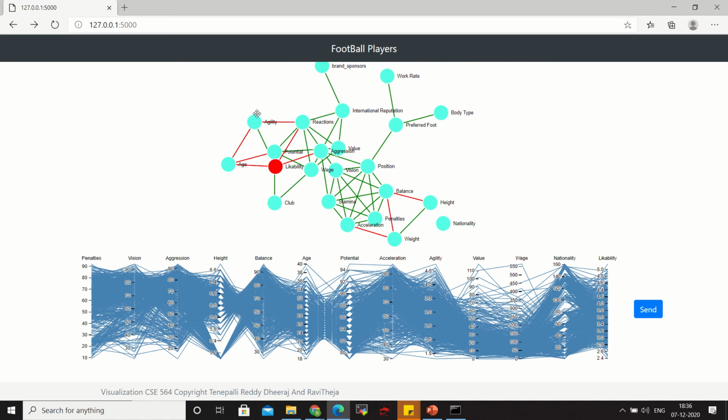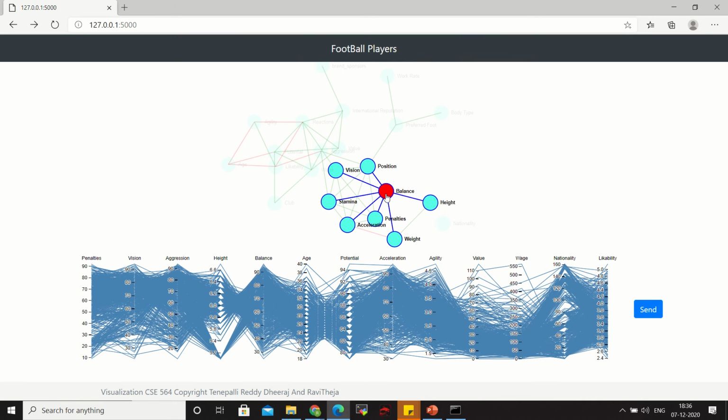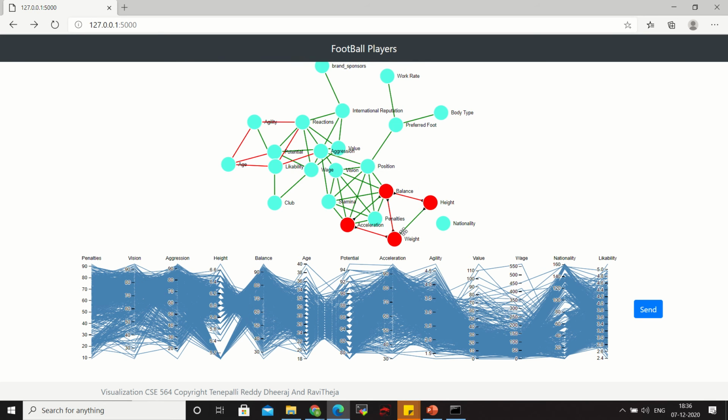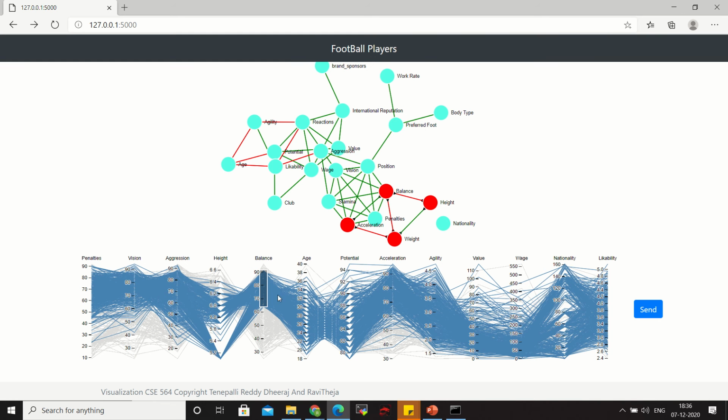Here you can select and unselect the features. Right now, I'm selecting the balance, and you can see that it highlights the attached features: weight, acceleration, height. These are all correlated features, and some of them have negative correlation, some of them have positive correlation. You can see that here as well. So you can highlight the balance, the height, and you can see all the values here.